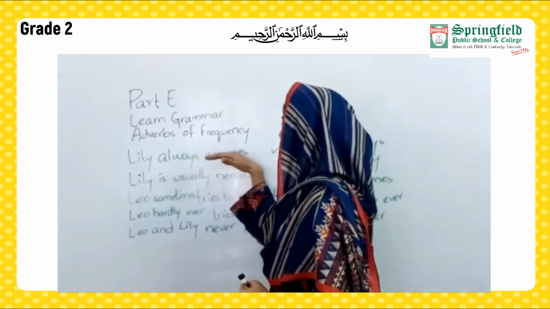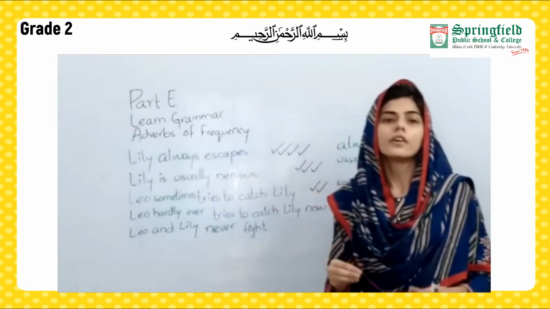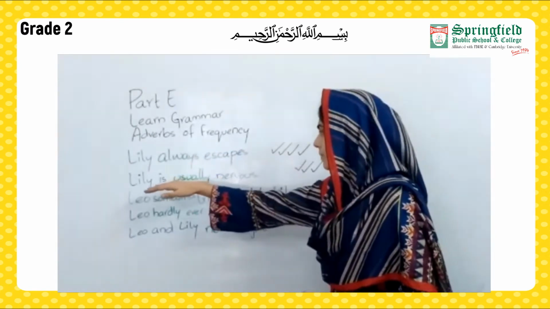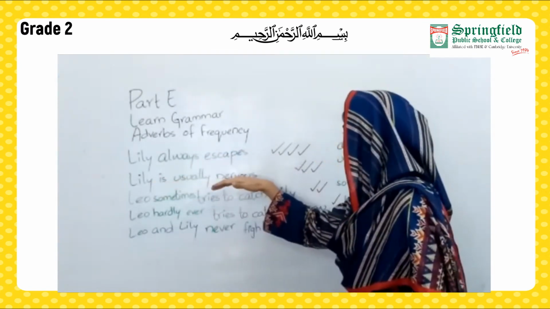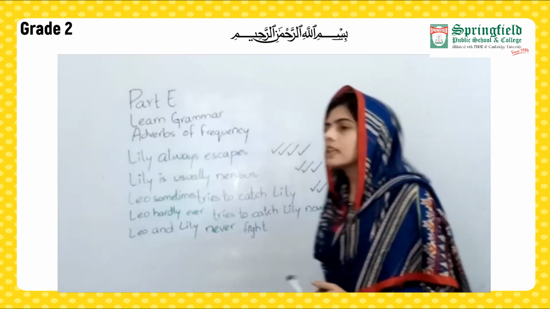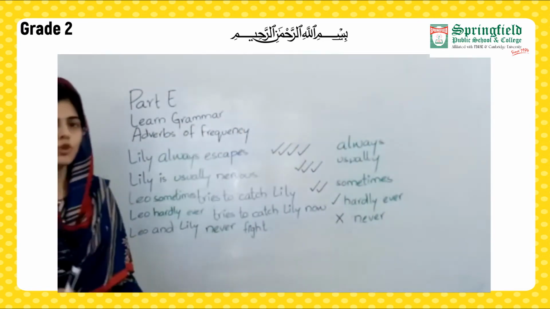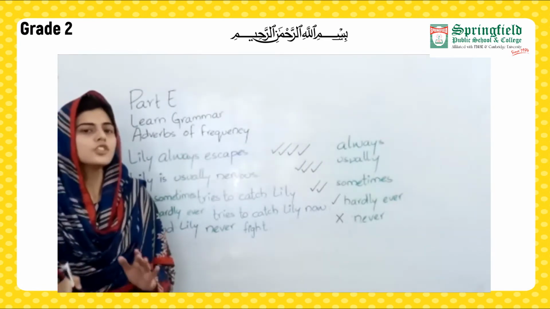Lily always escapes. Now this sentence shows that Lily 100% escapes. Moving towards our next statement. Lily is usually nervous. Now they are telling that Lily is usually nervous. That is, she's sometimes nervous, she's sometimes not nervous, but usually or mostly she is nervous.